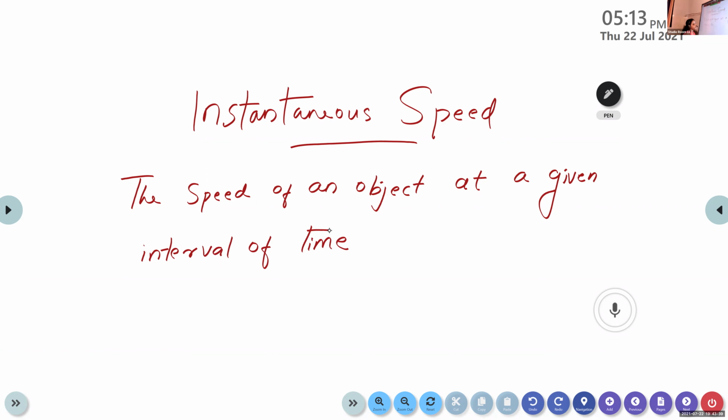The speed of an object at a given instant of time is called instantaneous speed. Instead of using interval, I think it is better to use instant. The speed of an object at a given instant of time is known as instantaneous speed.